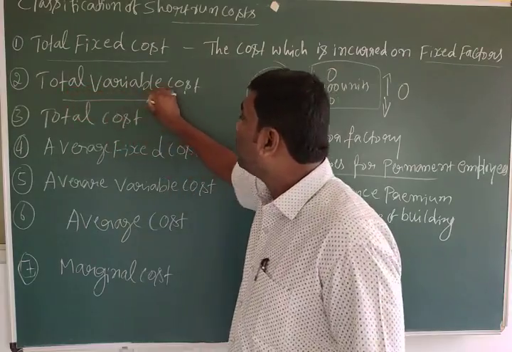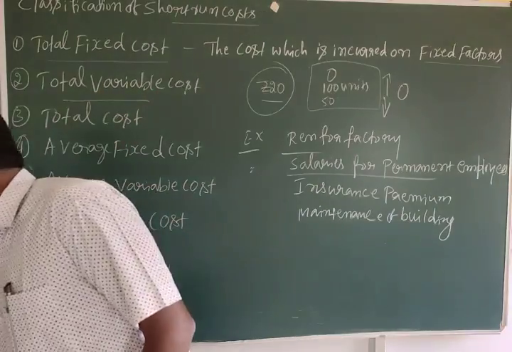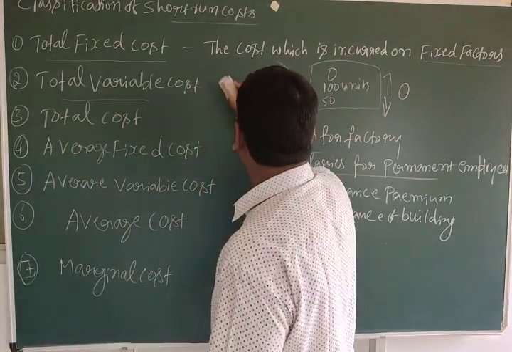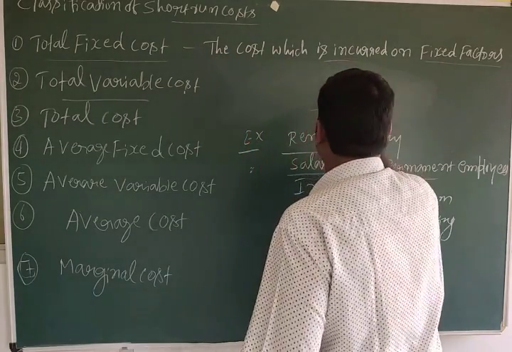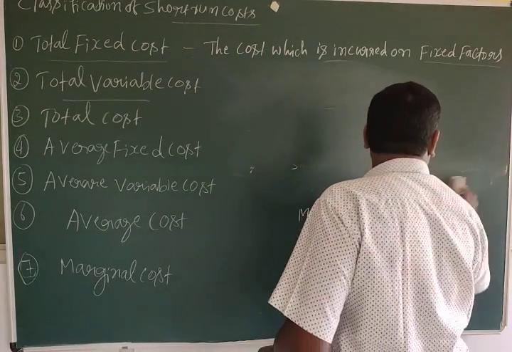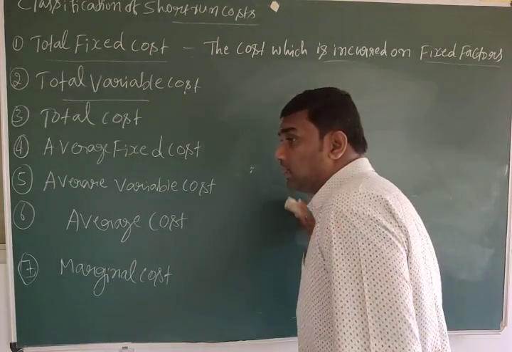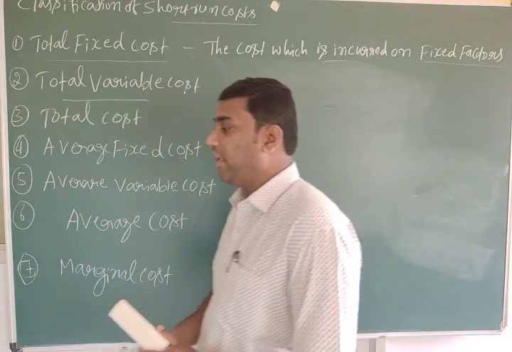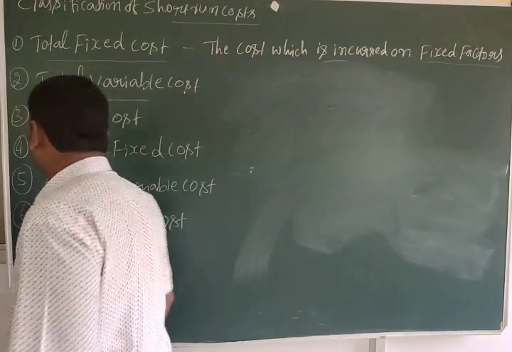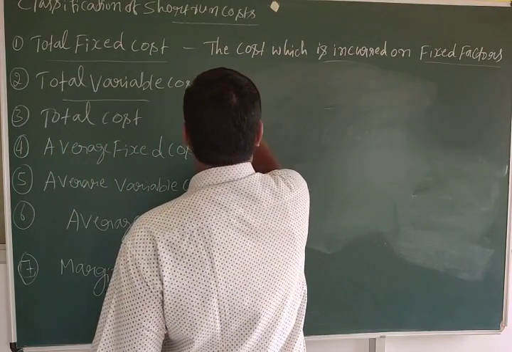Next is total variable cost. In the name only it is there. The cost which is incurred on variable factors, a payment made for variable factors.